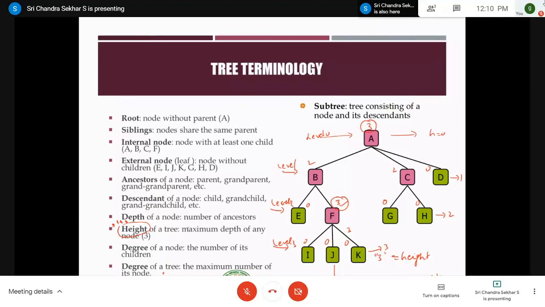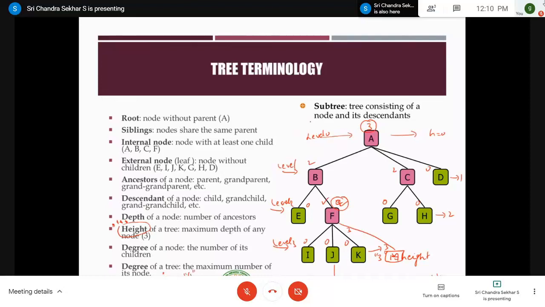For example, if you consider this given diagram, A has the maximum degree of 3, and similarly F has a degree of 3. Therefore, the degree of this given tree is 3. Whichever node has the maximum value, that becomes the degree of the tree, right? For example, assume that F has one more child like this: K, L, M. Now it becomes 4. Now the degree of the tree changes. Why? Because you have to take the maximum node degree. The maximum node degree is 4, which is F. Therefore, the degree of the tree in this case becomes 4.